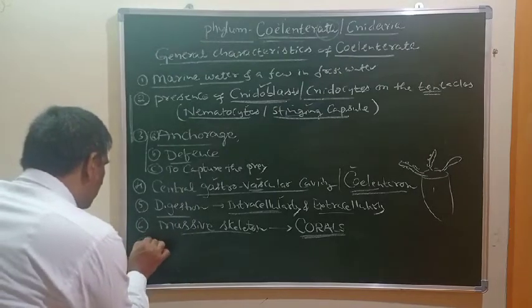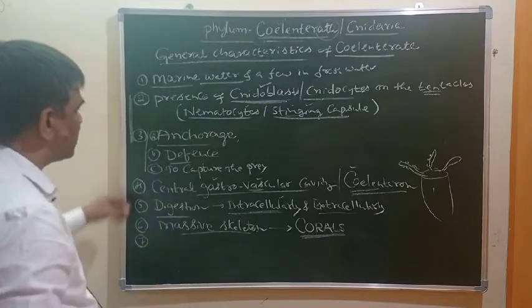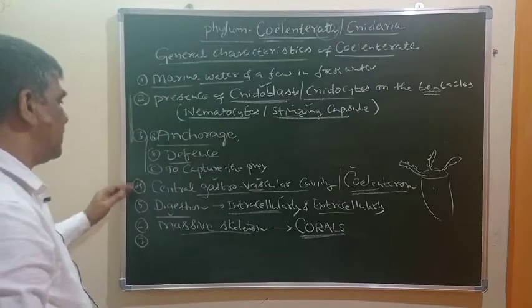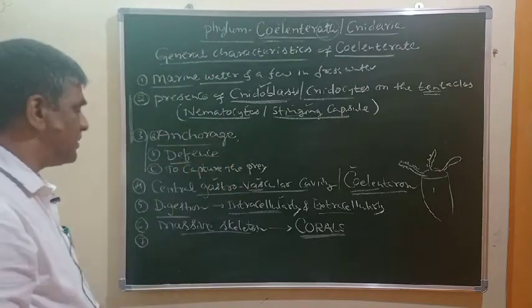And one more very important characteristic feature. These are all unique to coelenterates. I am talking only about the unique characteristics which are there in the NCERT textbook.